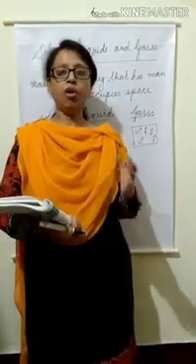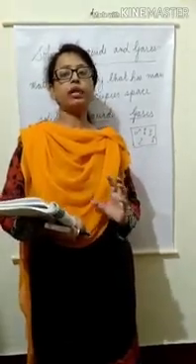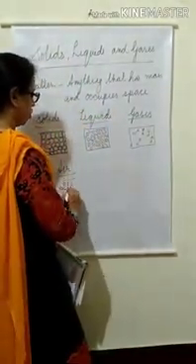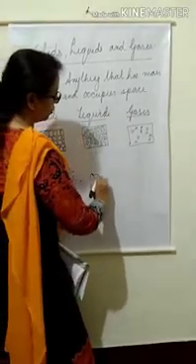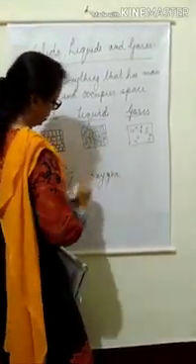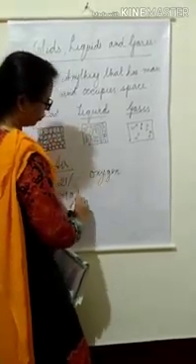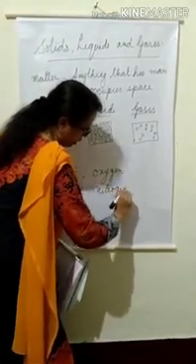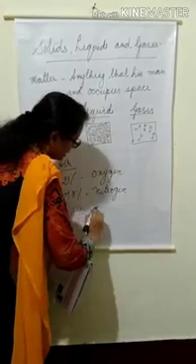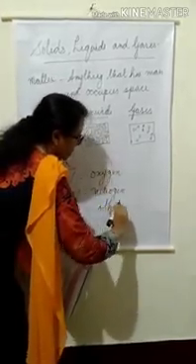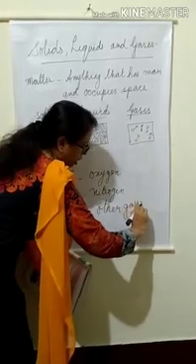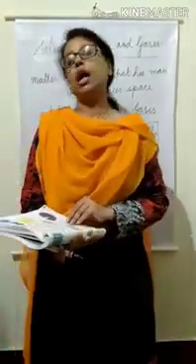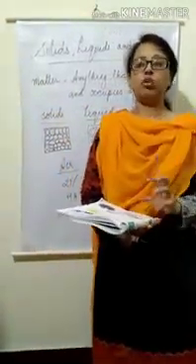Among all these gases, the most important gas is oxygen. 21% of air contains oxygen. And 78% of air contains nitrogen. And the rest, 1%, contains other gases like carbon dioxide, hydrogen, helium, krypton, argon, water vapor, smog, dust, etc.